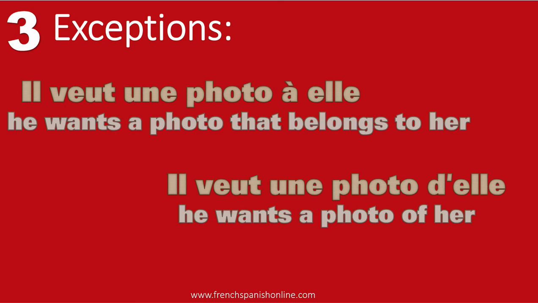So, as you can see the difference here, when you have à, the meaning is the belonging, and de here, because we have a personal pronoun here, is a photo of her body. Okay, you understand the difference? Because you know that de, we use it in this lesson for belonging, we use it when we have a name or a noun, and not for a pronoun. So when we have a pronoun like elle here, the meaning is different.